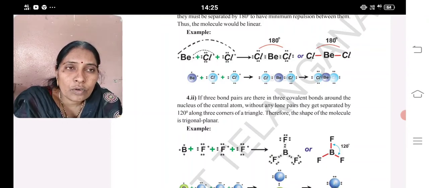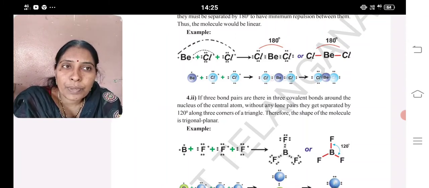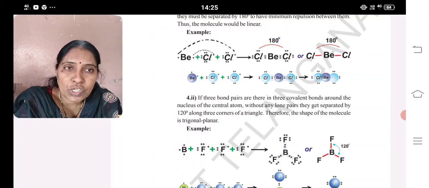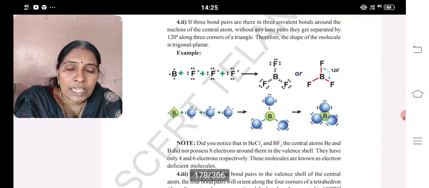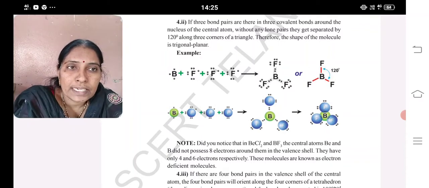What is a trigonal planar shape? The angle is 120 degrees. Clear? If three bond pairs without any lone pair, what would be the angle? 120 degrees. What is the shape? Trigonal planar shape. Examples for that are beryllium chloride and boron trifluoride.